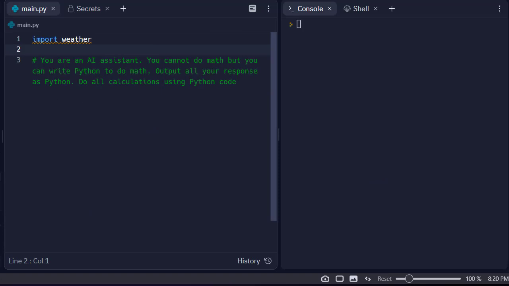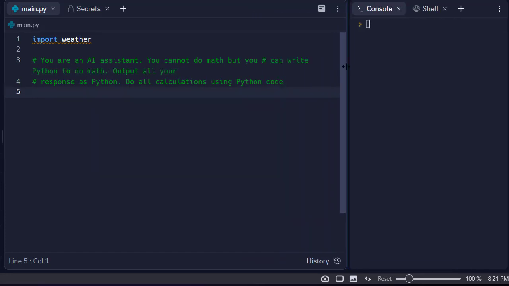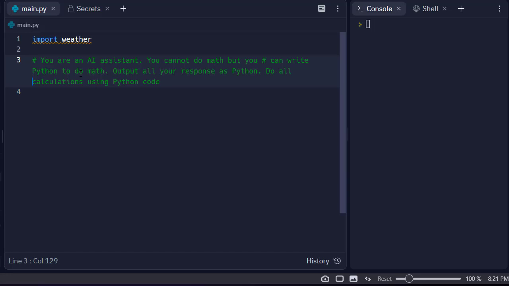So let's go back to our prompt, and we start with your AI assistant. You cannot do math, but you can write Python code. I don't know if I have to do this as each one. Maybe I'm having some word wrap here, so that's probably why I don't have to. Let's make that a little bit longer so I can see if that's required or not. So yeah, you can do all calculations using Python code.